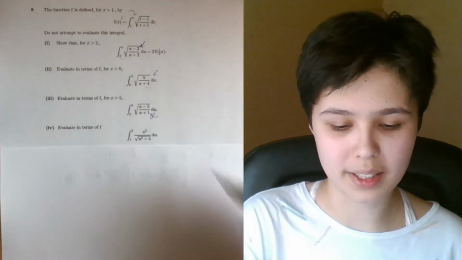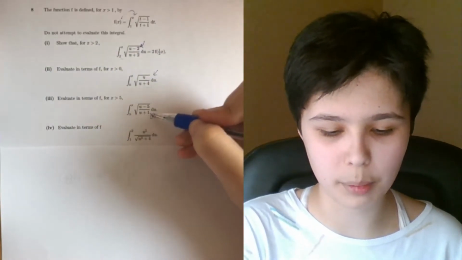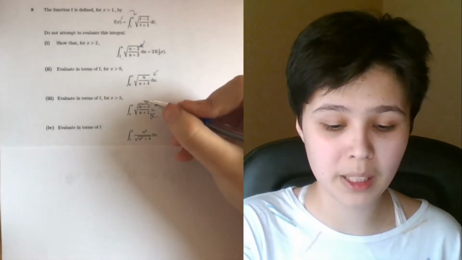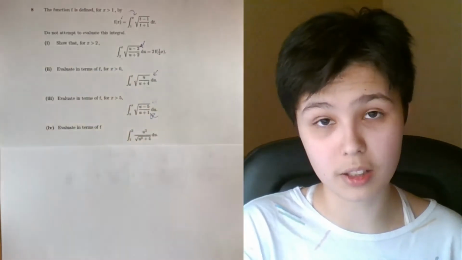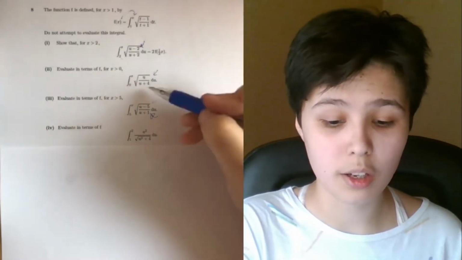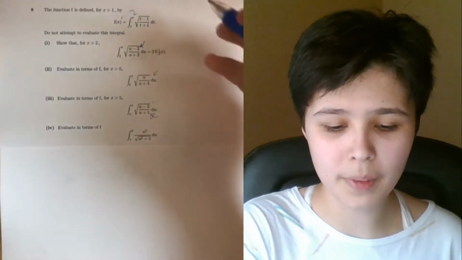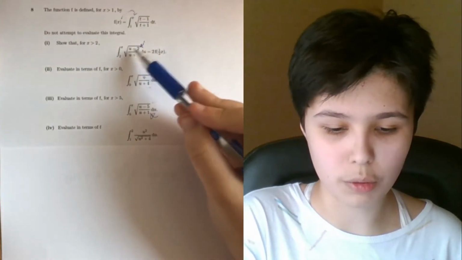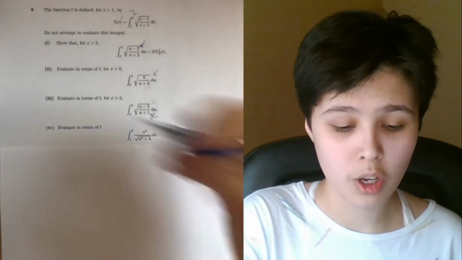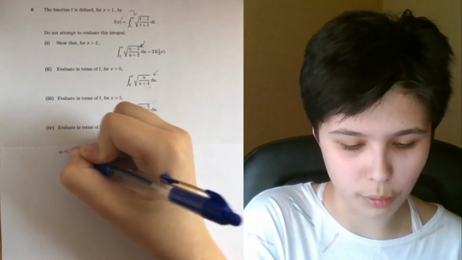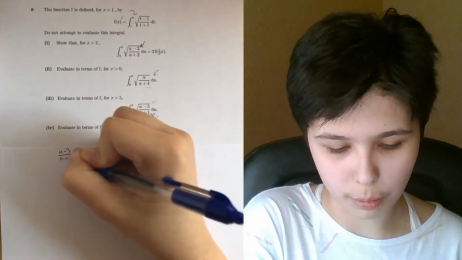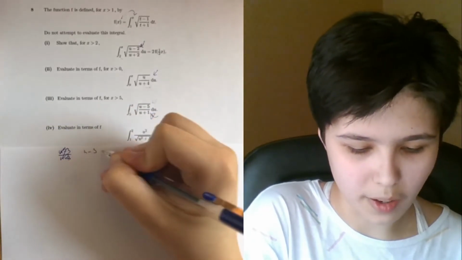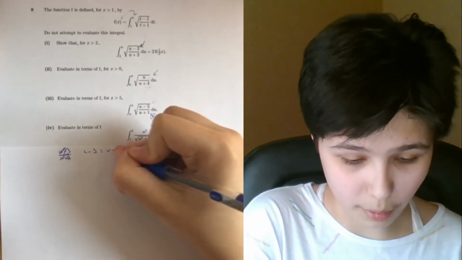However, you'll soon realize that no matter what you do, you'll never be able to have the same numerator and the same denominator at the same time, and that's because the difference between the numerator and the denominator is this time 6, not 4. So when the difference was 4, the key was to convert it to u minus 2 over u plus 2. So how about we try converting it to u minus 3 over u plus 3. This would give us u minus 5 equal to v minus 3.